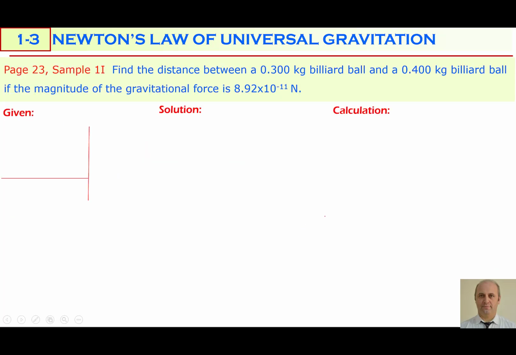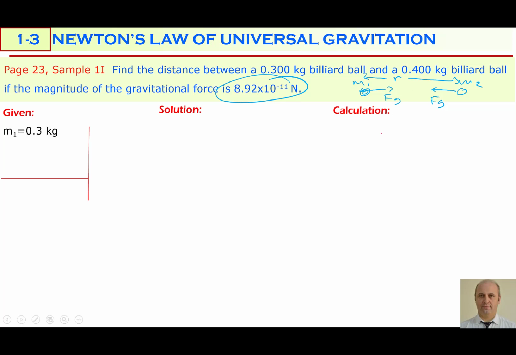So let's solve a problem. Find the distance between a 0.3 kilogram billiard ball and a 0.4 kilogram billiard ball if the magnitude of the gravitational force is 8.92 times 10 to the power negative 11 newton. So masses are given. There are two billiard balls, one in here, the other one is in there, so mass 1 and mass 2. And force is given. Both are attracting each other with the same force Fg, which is equal to 8.92 times 10 to the power negative 11 newton. And the question is to calculate the separation between these two balls.